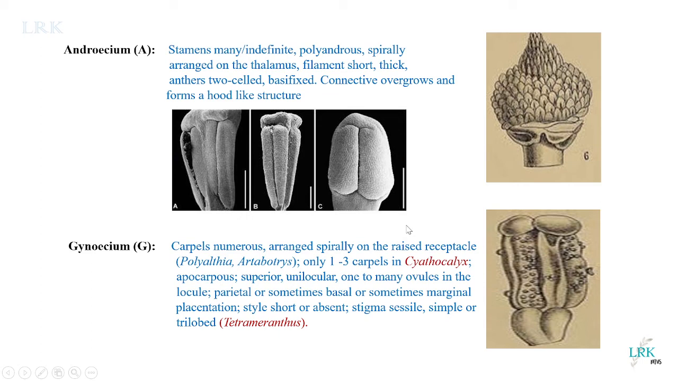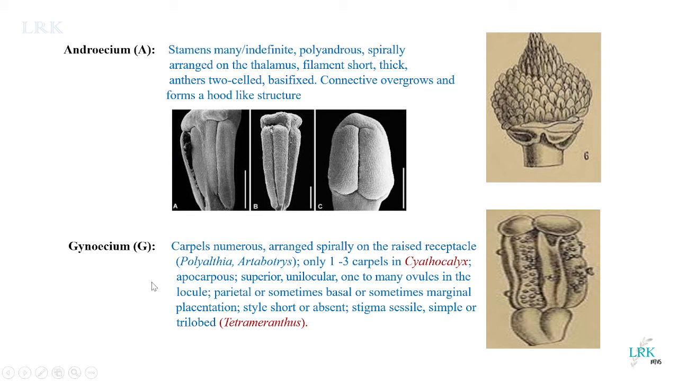So next comes the terminal, the uppermost part of the flower, the gynoecium. The carpels are many, and these are also arranged on the raised receptacle in Polyalthia and Artabotrys, and carpels are only 1 to 3 in Cyathocalyx. They are apocarpous. Apocarpous means they are not united. If they are united, we call them syncarpous. All of them are united and form a single structure. We call it syncarpous. But here you can see they are free.